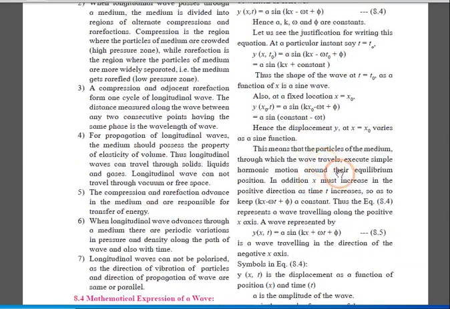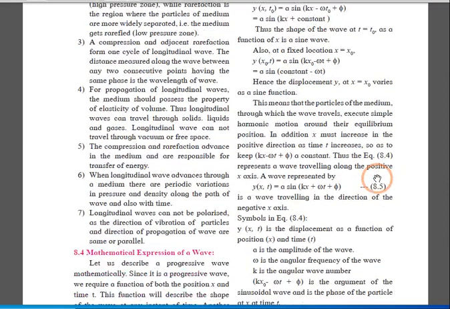Now this means the particles of the medium through which the wave travels execute simple harmonic motion around their equilibrium position. If I change the value of x in the positive direction as time t increases, then the value of that function also goes on changing.